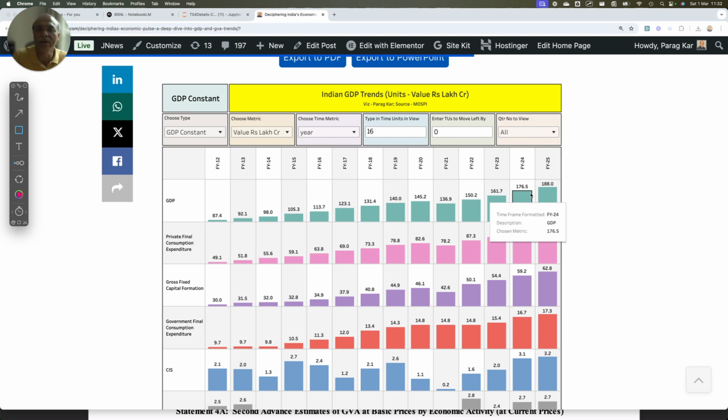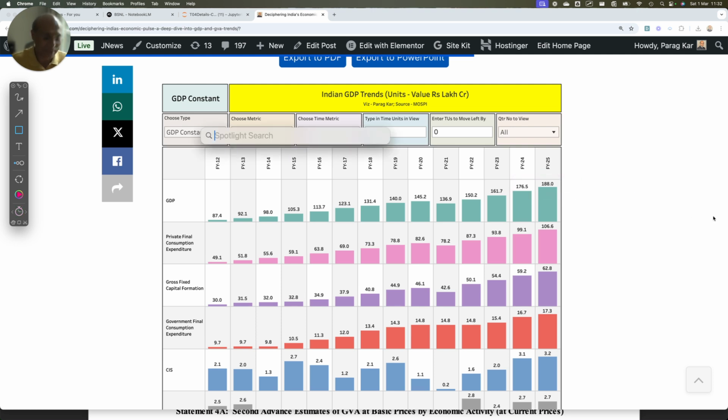Or you can call it in different ways, right? Even if you don't consider this as a lower base, if you see here, 152.2 lakh crores, then 161.7 lakh crores, we grew roughly around 11 lakh crores. And then from 161.7 to 176.5 is more than 11 lakh crores, so this number comes out to be around 15 lakh crores. Now from here to here, 176 to 188, right? If you do this calculation, this number is not 15 lakh crores, because in absolute terms it is less, right?